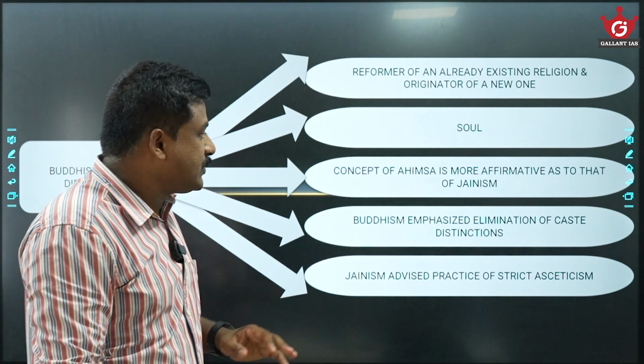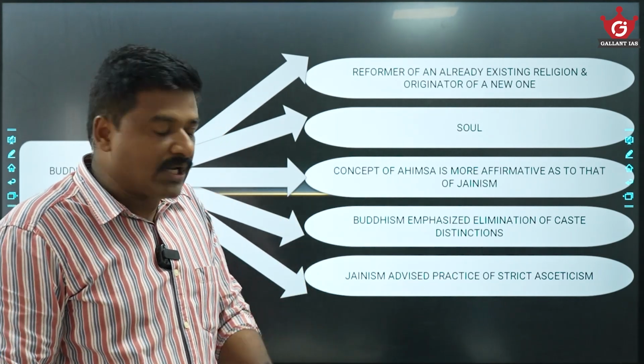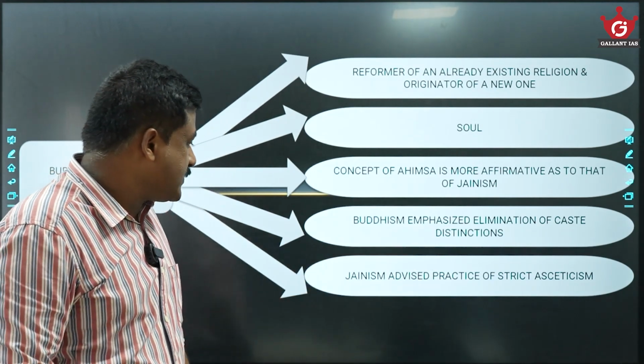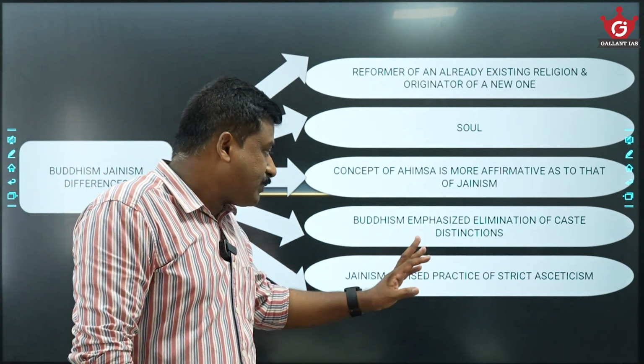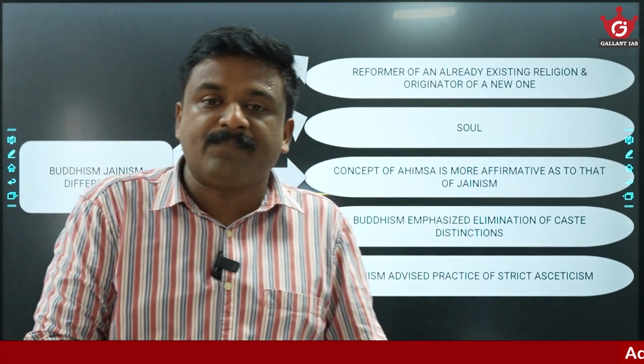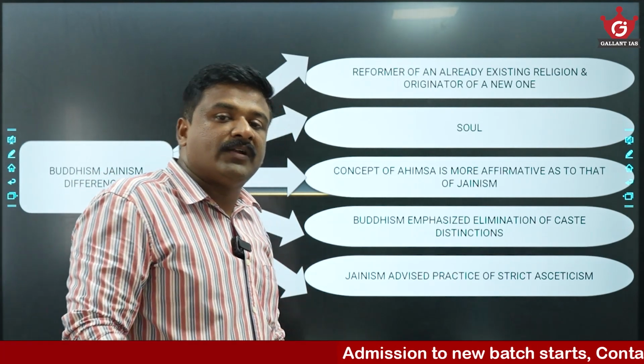The concept of ahimsa is more extreme in Jainism, but moderate in Buddhism. Buddhism emphasized elimination of caste distinctions. Jainism advised the practice of strict asceticism. So Mahavira prescribes a strict austere life and ascetic practices for salvation. Gautam Buddha preferred the middle path.